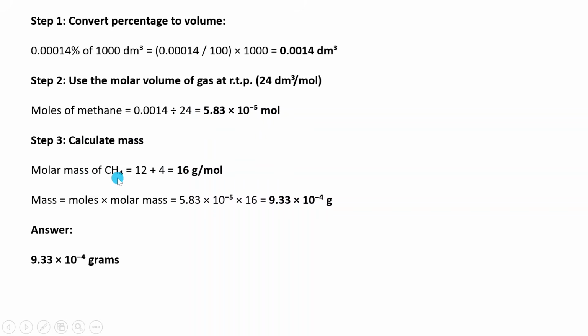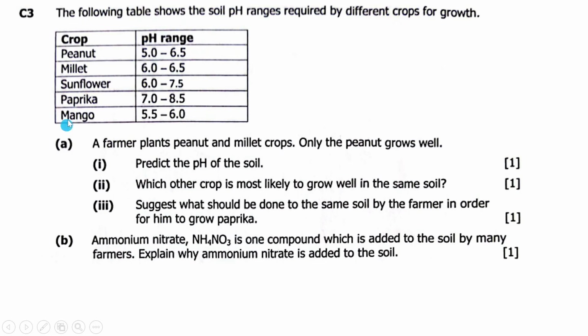For methane, first calculate the molar mass. Methane molar mass is 12 plus 4, you get 16. Then mass is moles times molar mass. So number of moles times molar mass, you get that. So the number of grams is that. That's the answer.